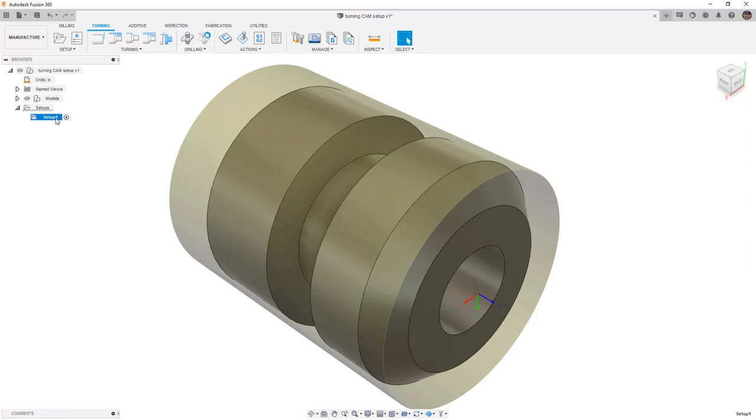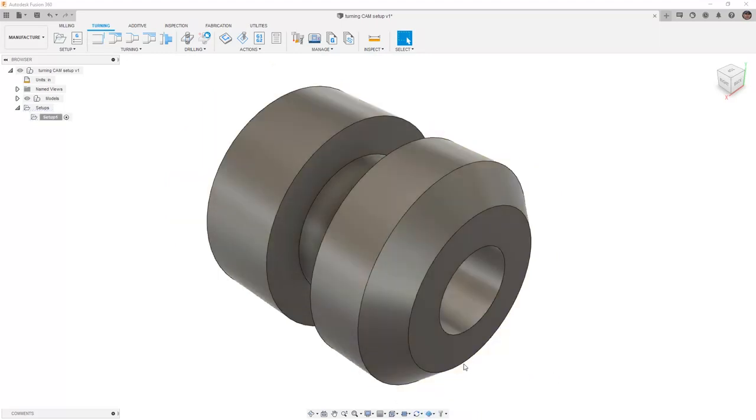There are a few other things I do want to talk about. In the bottom center of the screen, we have something called stock visibility. Now, this is something that will allow us to see the stock as it's being machined. Whenever we're talking about a turning operation, we'll automatically get a preview of the stock that's removed as a sliced plane. But in this case, we'll actually see a 3D stock removal as if we're simulating.